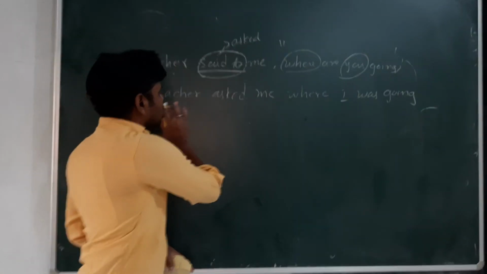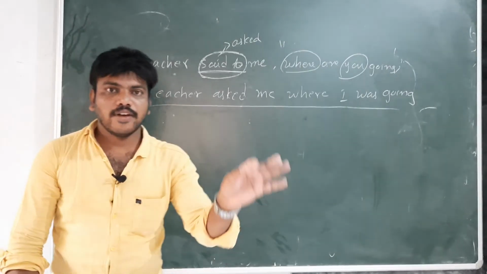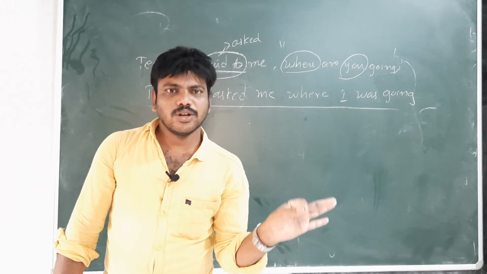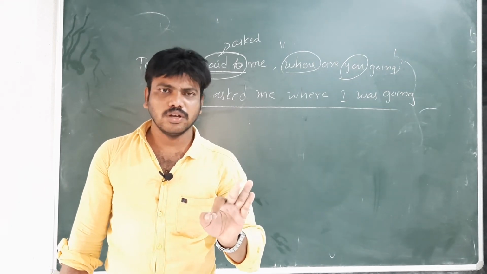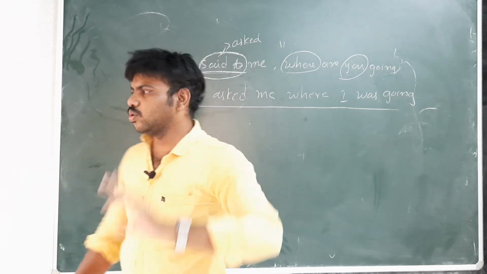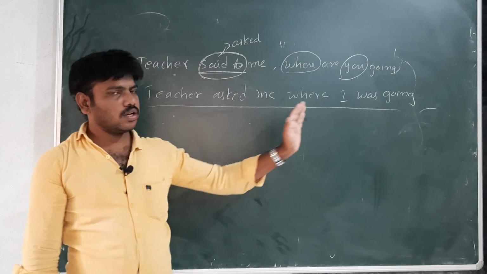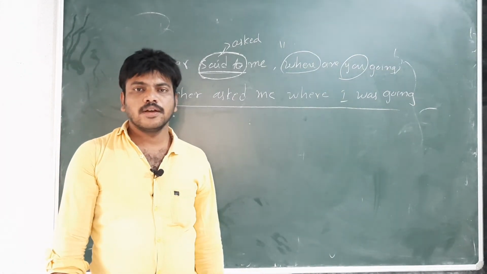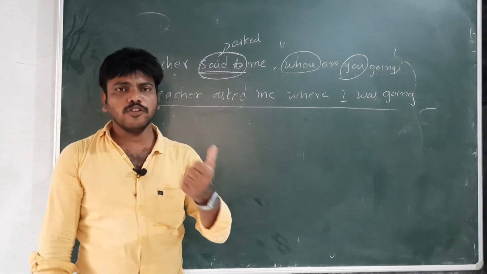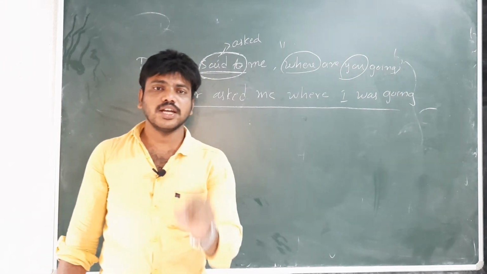So this is how to write the answer in a WH question. Whether it is a yes or no question or a WH question, we should follow the rules and the changes I have written on the left side previously. If we follow the steps, automatically we can write it in a very easy way.